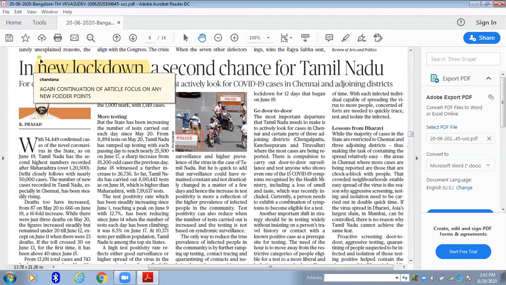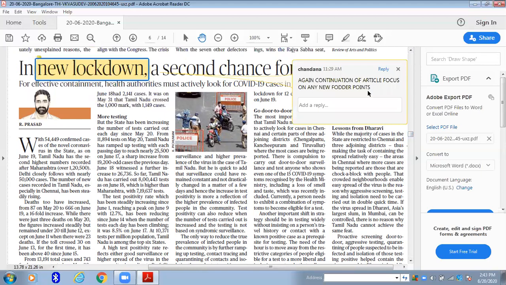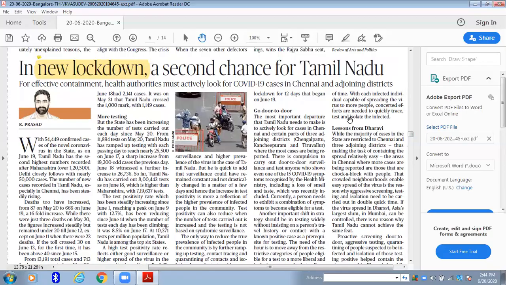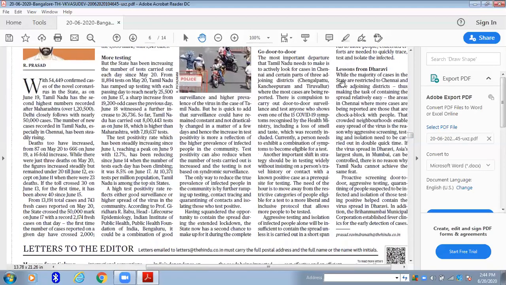And now, as I've told you, this is why I have added sticky notes: for continuation of articles, focus on any new fodder points whenever you read any continuation. See if you have any new points that you can filter out from that or not. All right, hope that is clear. Now we'll move on to the next article.